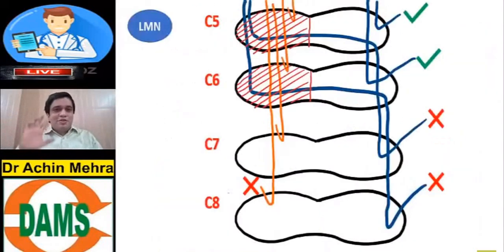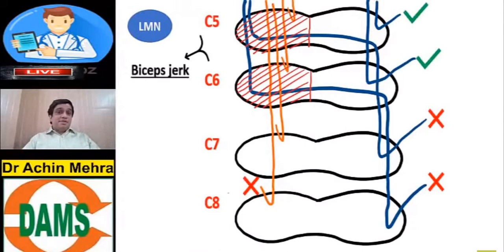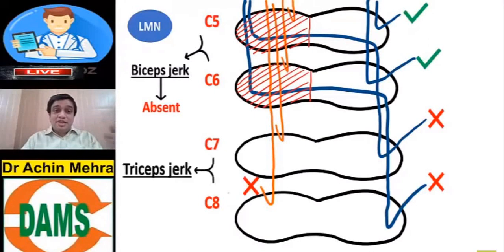Okay? Let's try to focus on this. One thing is very clear: if C5, C6 segment is lost at the level of the lesion, we get lower motor neuron weakness. If you remember, the biceps jerk which we checked in the upper limb was lost, correct? So that's very clear, the lesion is in C5, C6. But the upper limb doesn't only have a biceps jerk to be tested. It also has one more jerk, the triceps jerk. That has a root value of C7 and C8. That is also lost, right?